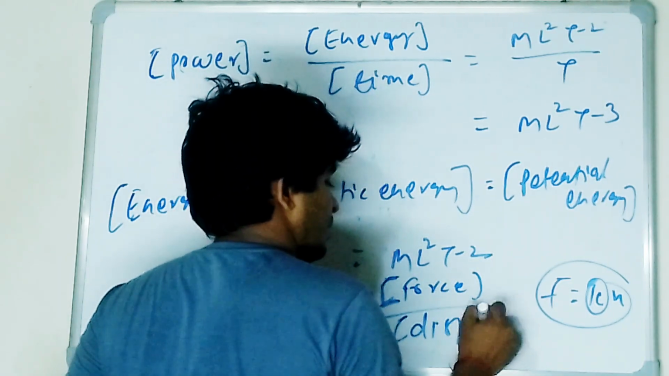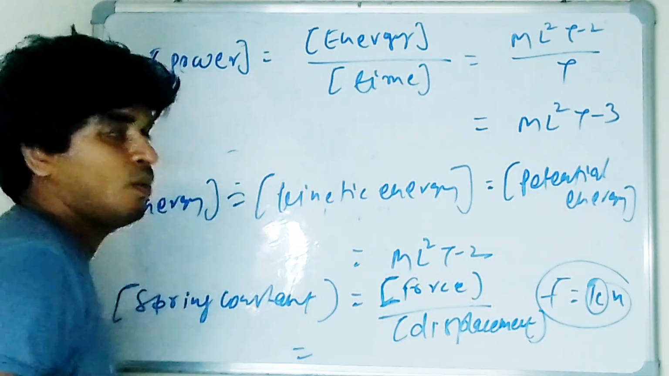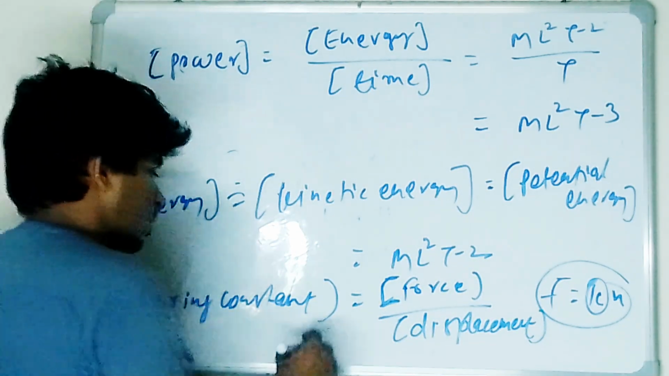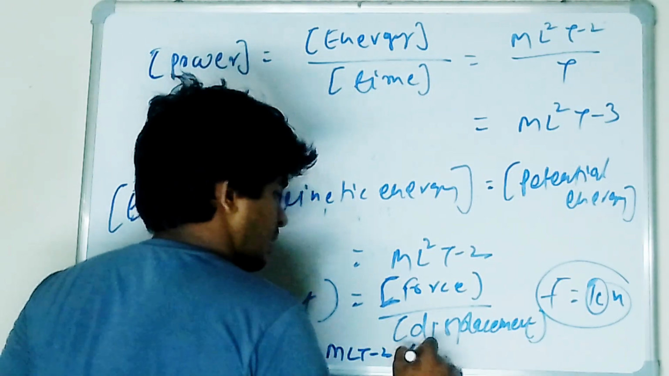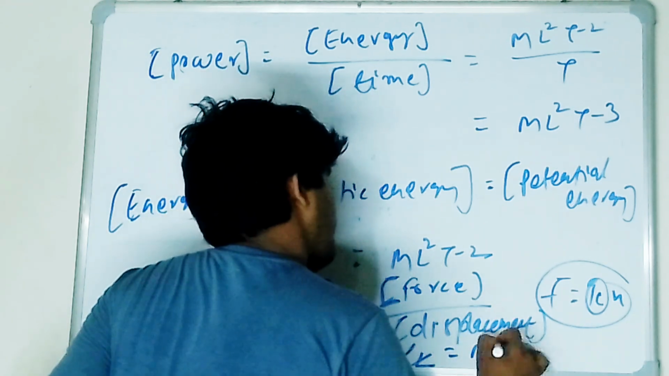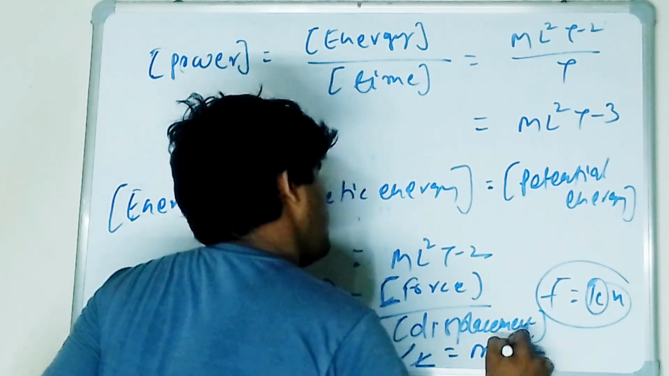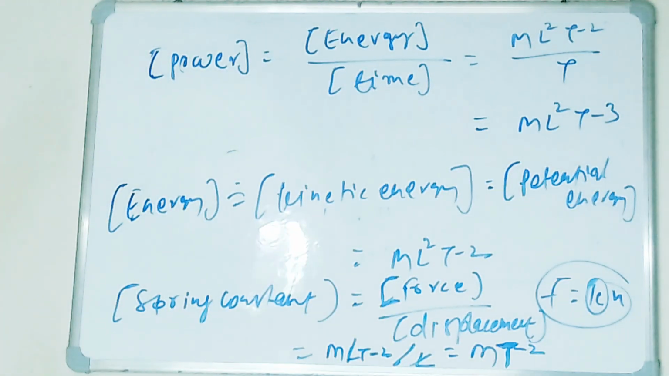So what's the dimension of force? MLT⁻² divided by L, displacement. So L cancels out. So basically this is MT⁻². Is it clear to all of you? Please respond. Is it clear to everyone?